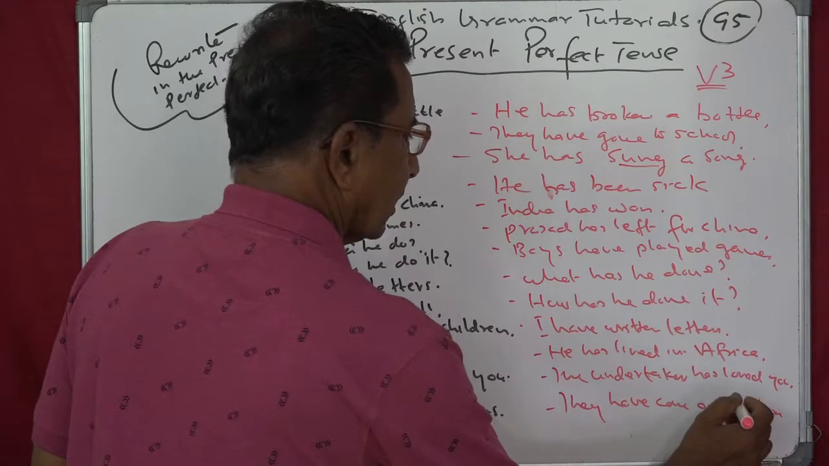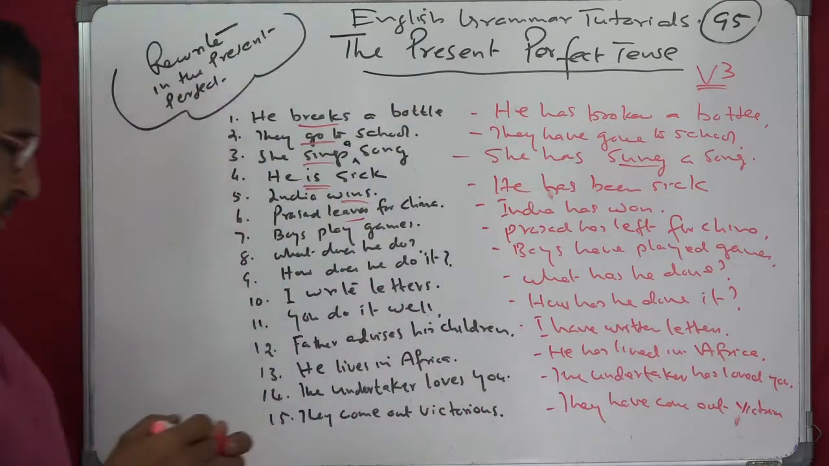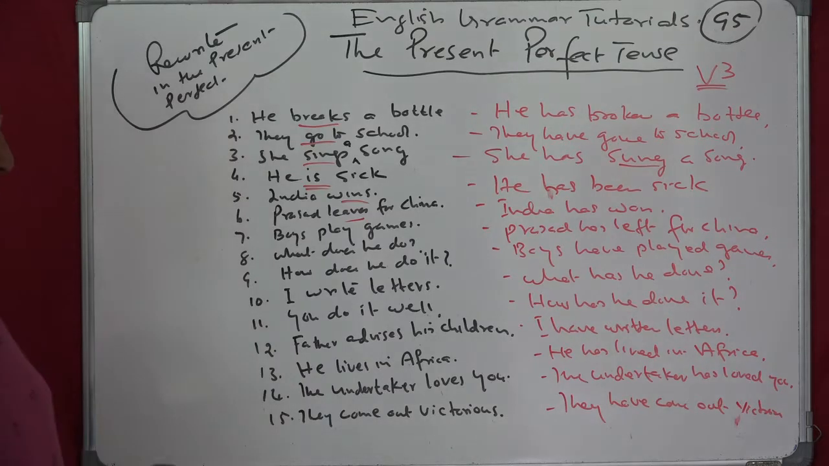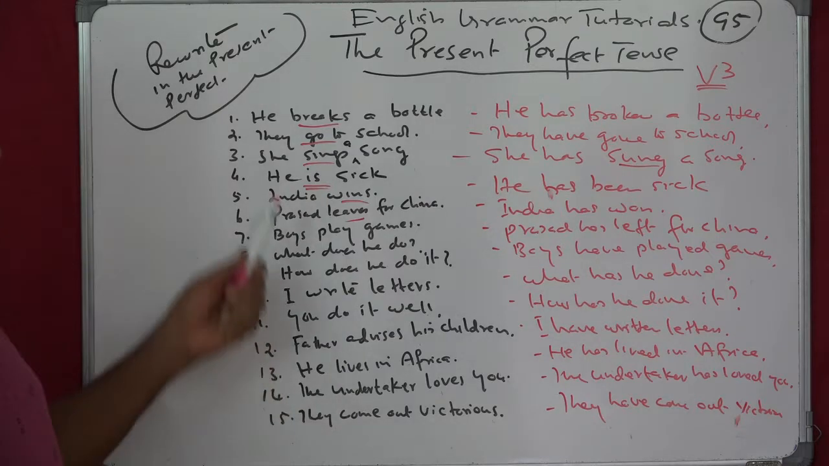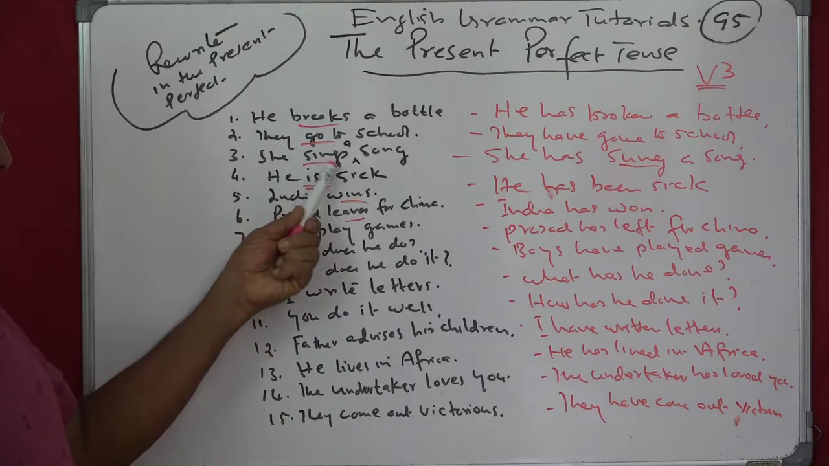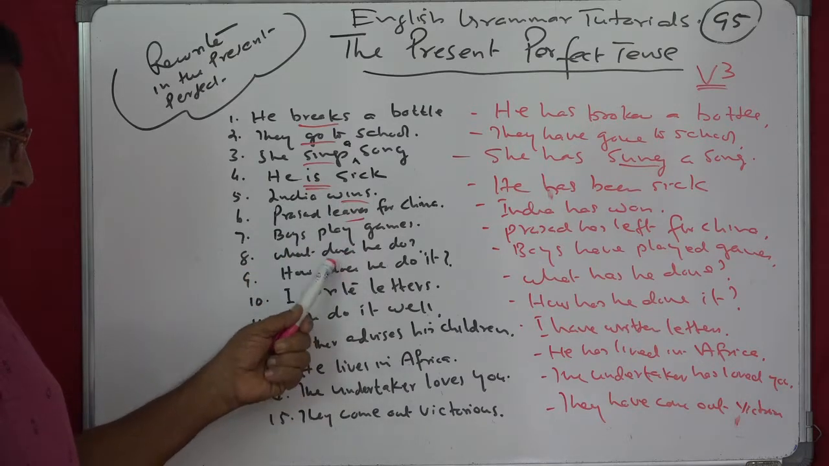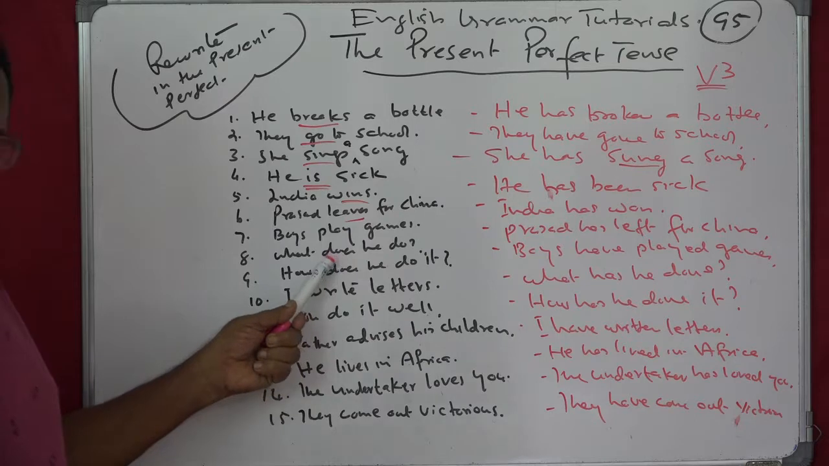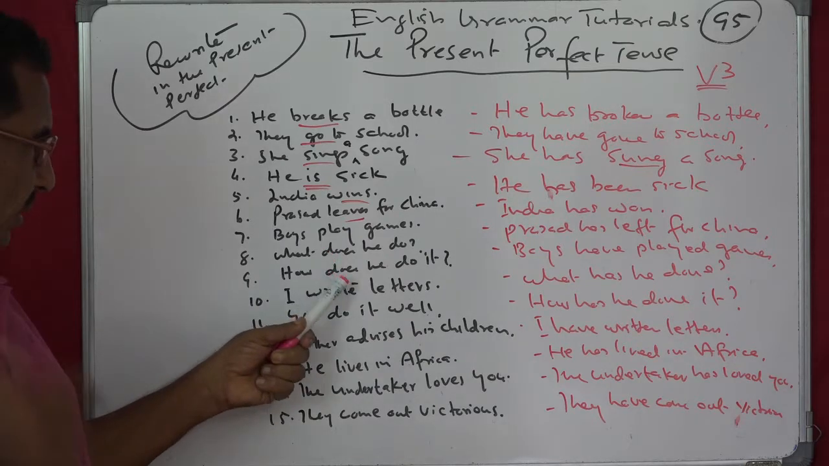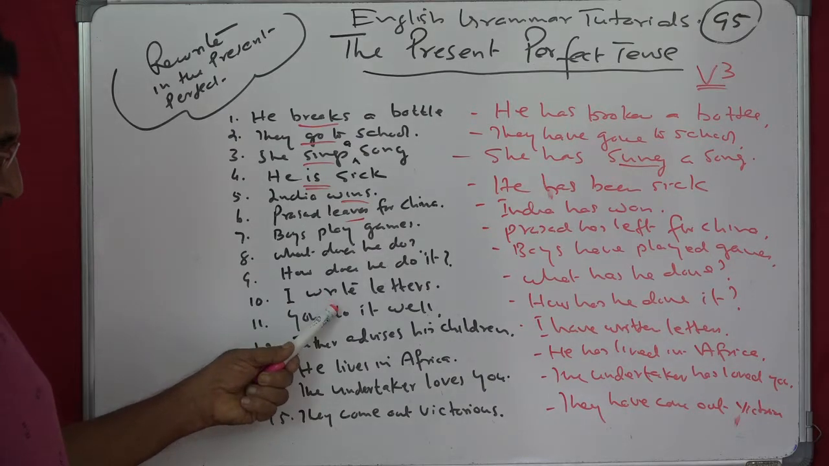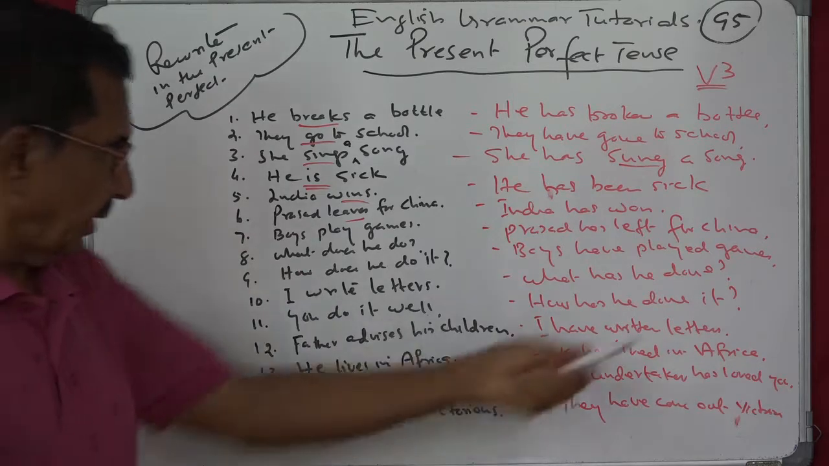I hope it is clear to you. So what I have done is that after has or have, you use the past participle of the given verb. Here it is breaks, broken, gone, sung, been, won, left, played, do, done. Thus done. And then write, written. Then I write, I have written letters.